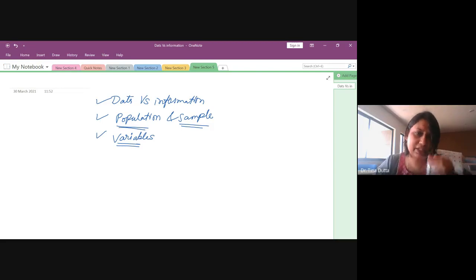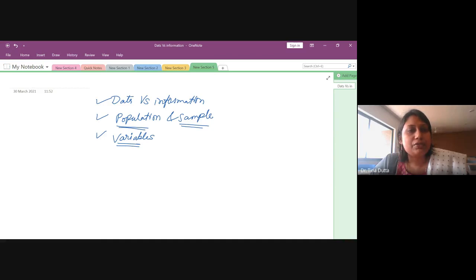So as the name suggests, variables, we generally take variable जो कि vary करता है. So that characteristic of a population we consider as a variable which varies across units. So for example, gender, there could be some males, there could be some females, right?